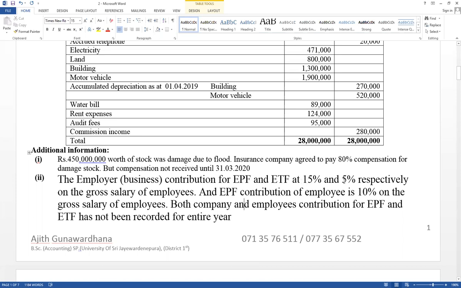is 15% and 5% respectively on the gross salary of the employees. And the EPF contribution of the employee, meaning the workers, is 10% on their gross salary. Both the company and employee contributions for EPF and ETF have not been recorded. This is the way the adjustment has been given.